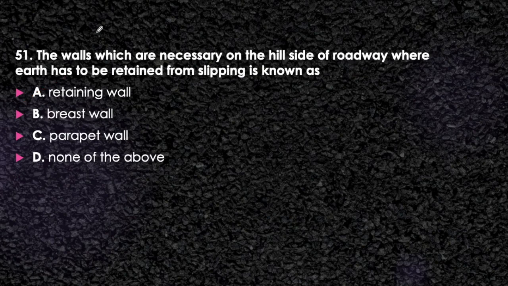Next question. The wall which is necessary on the hill side of the roadway where earth has to be retained from slipping is known as retaining wall, breast wall, parapet wall or none of the above. Think about it.